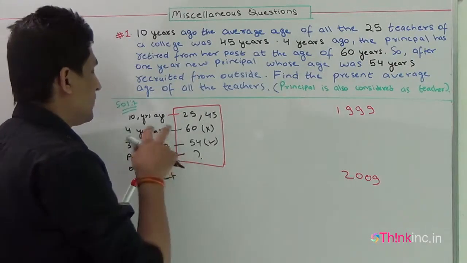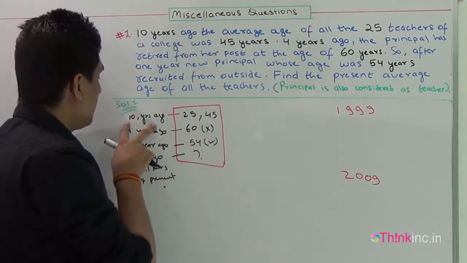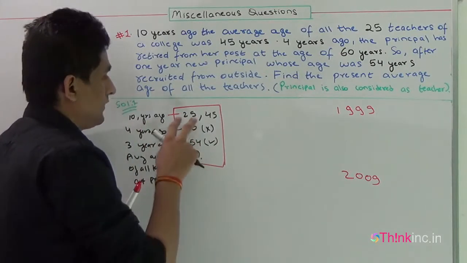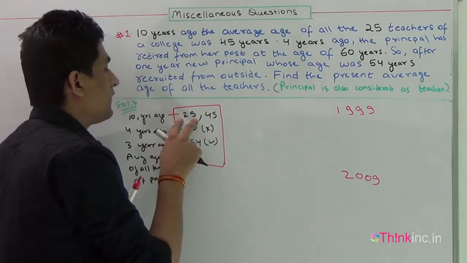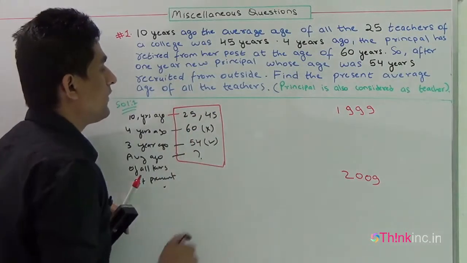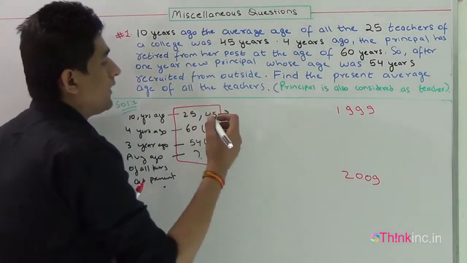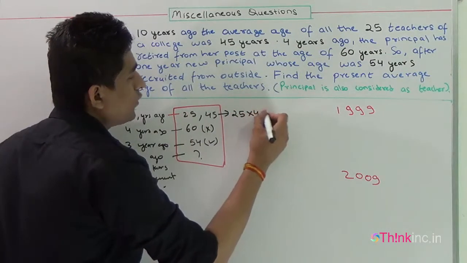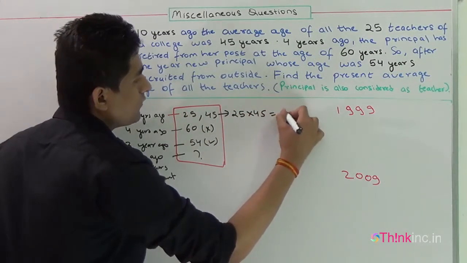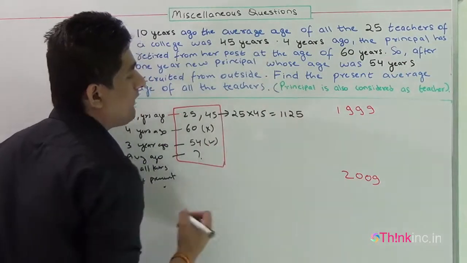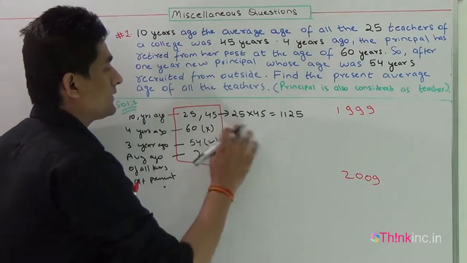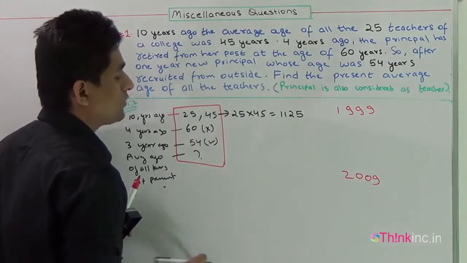If I ask you what is the sum of the age of all the teachers 10 years ago, at that time there were 25 teachers and the average age was 45 years. So I can say the sum of the age of the teachers 10 years ago was 25 into 45, which will come out to be 1125. This should be clear, because this comes from the basic formula of averages only.